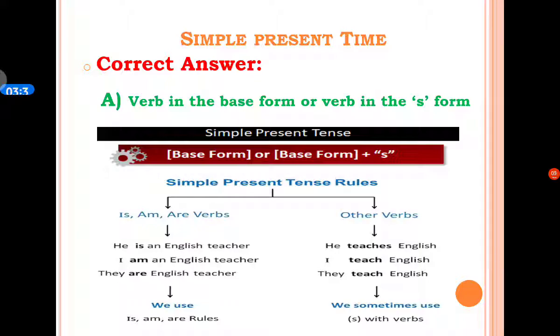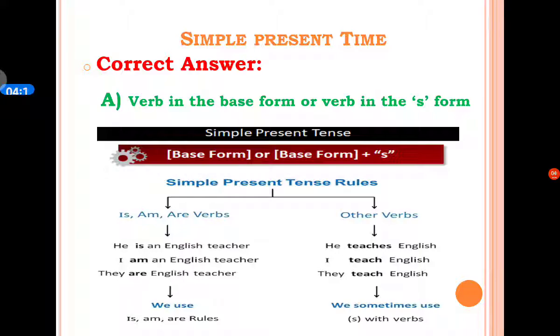Here is one example. He is an English teacher. In this particular example, we have used the present form of to be, that is am, is, are. Next example is I am an English teacher. They are English teachers. Means in all these examples we have used the to be form of present tense.